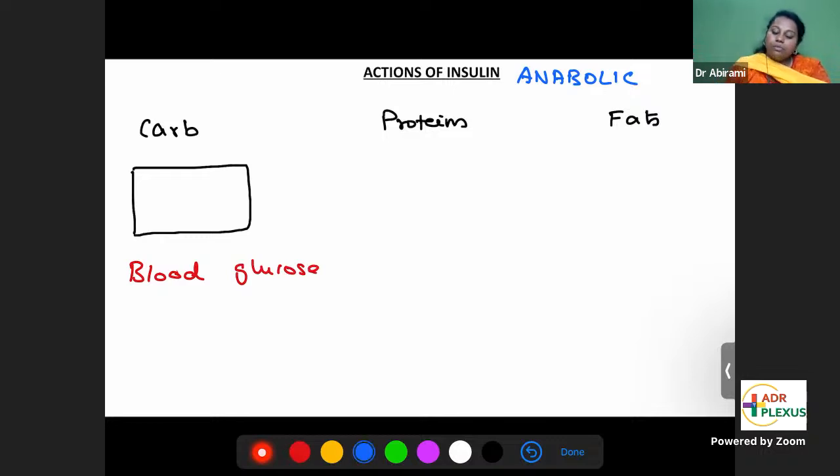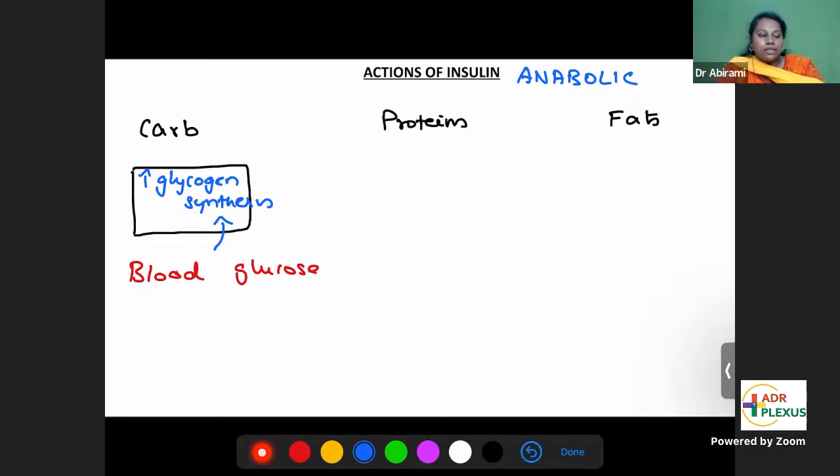Insulin pushes all the glucose from blood into the cells and increases the storage form of carbohydrate. What is the storage form of carbohydrate? Glycogen. It increases glycogen synthesis. This is what insulin does to blood glucose.